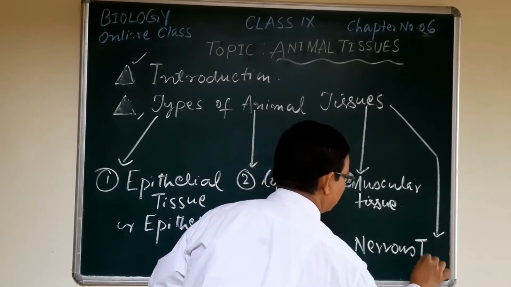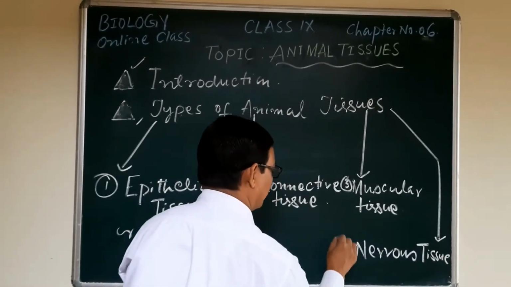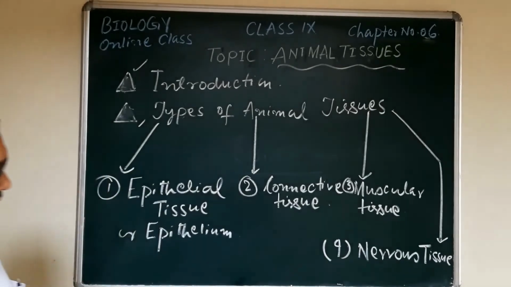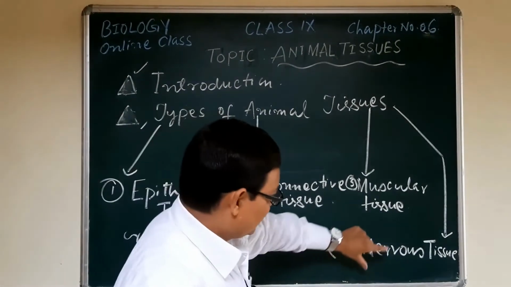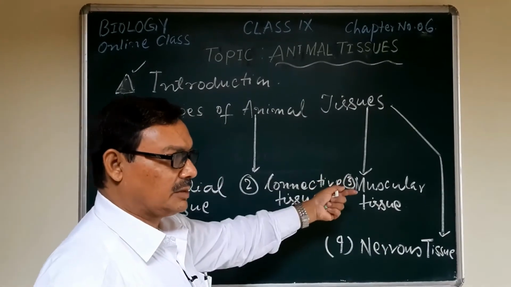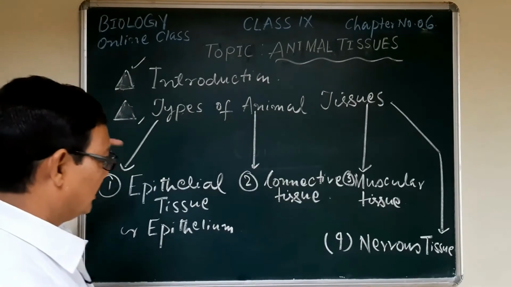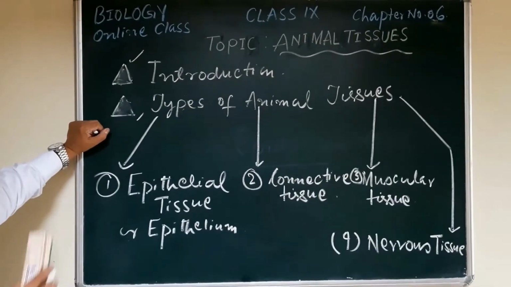It is a responsive tissue, that any message, any stimulus is detected by this tissue, and accordingly there will be responses from the organism side. So there are 4 important types of animal tissue.